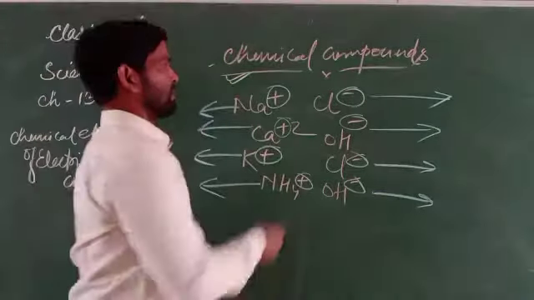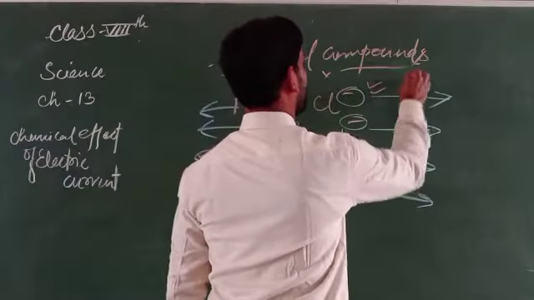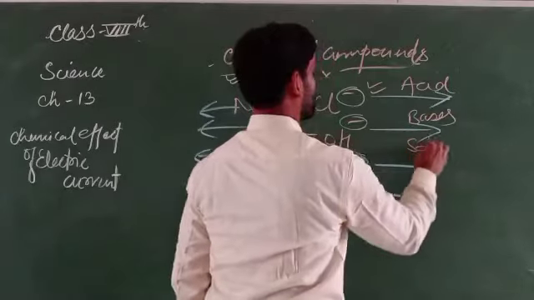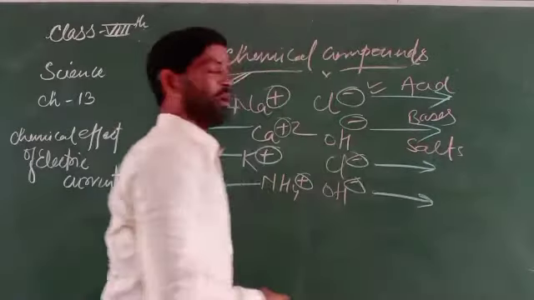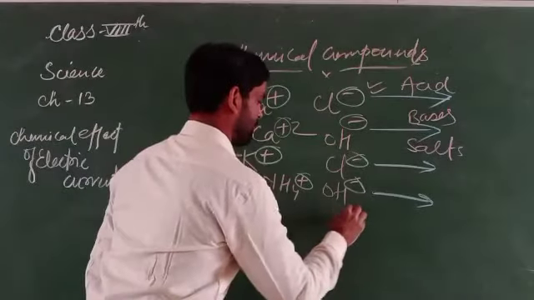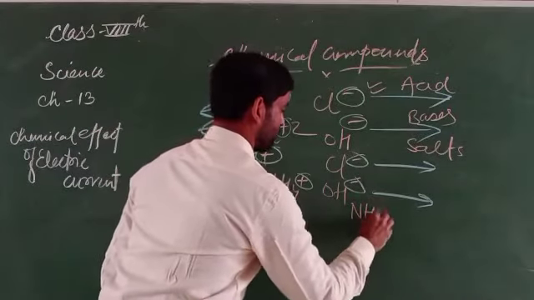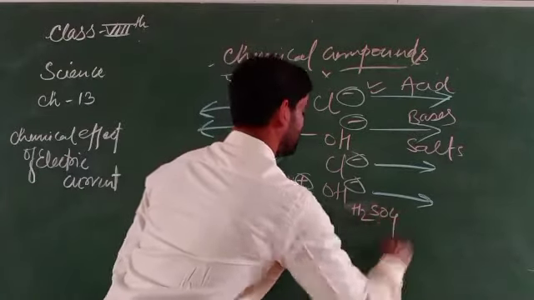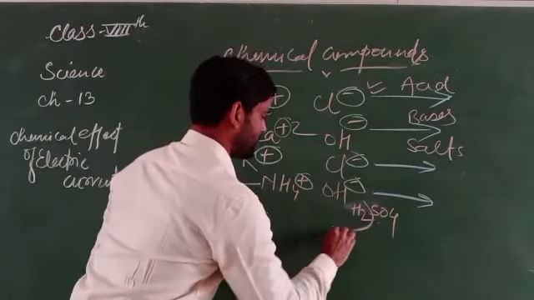Suppose there is something like an acid, bases, salts. In all those cases they produce ions. In case of an acid, H2SO4. So H2 is what?